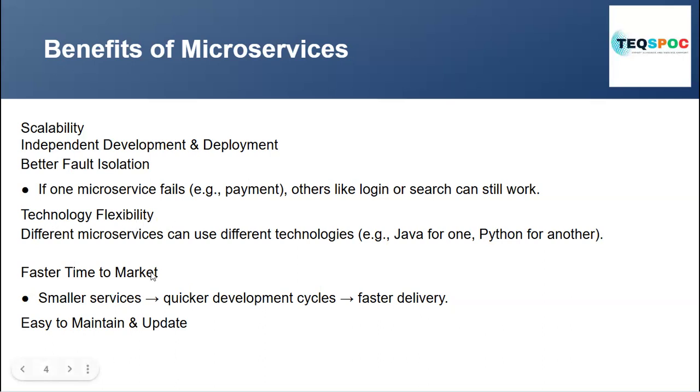If one microservice fails, the others will keep on working. Technologies: different microservices can be written in different languages like Java and Python. Fast time to market means there will be different teams working on different applications. Okay, so basically it will lead to faster and quicker development to the market.